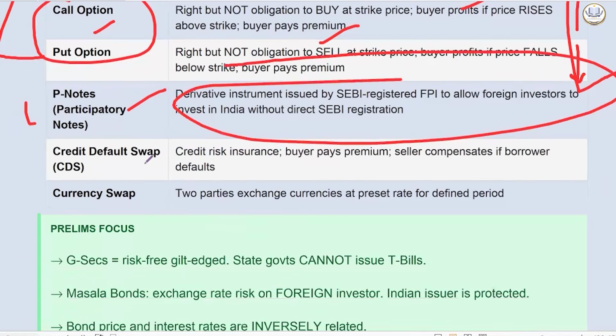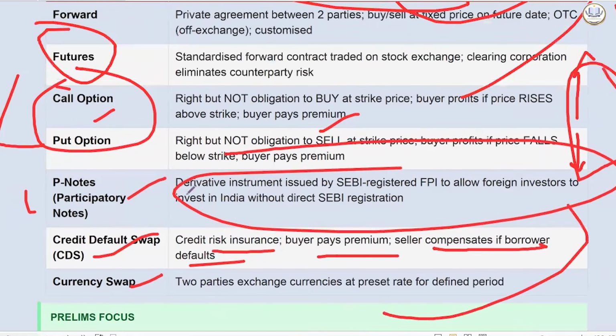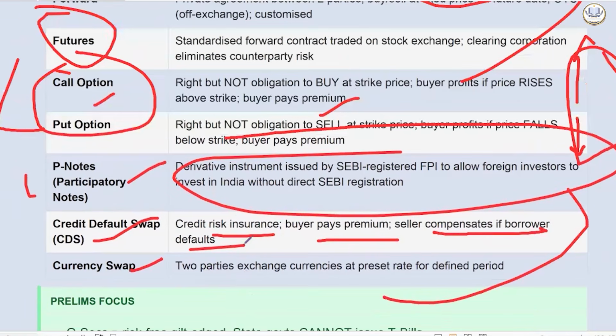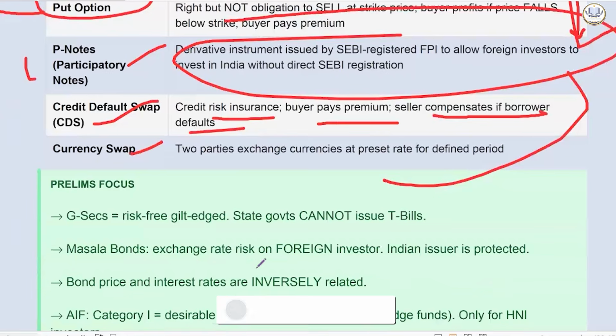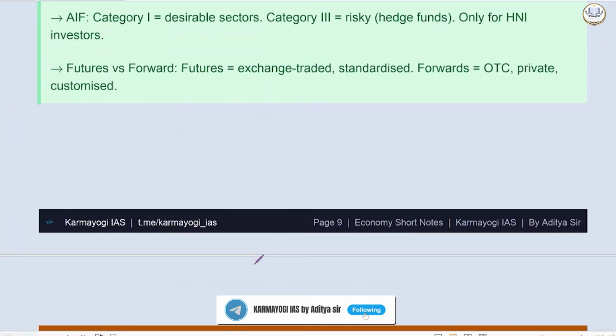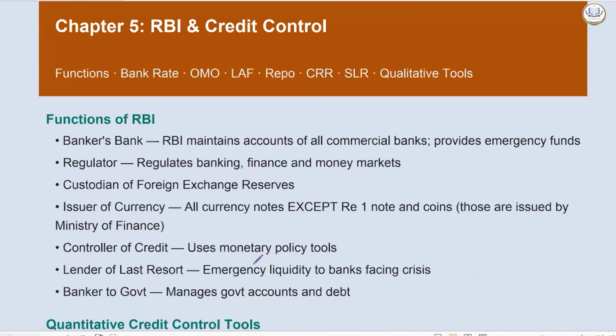We also have credit default swap, like credit risk insurance. The buyer pays a premium, and the seller compensates if the borrower defaults. These are not very important, but P notes and options are very, very important. The difference between future and option is very, very important, already asked in PYQs.